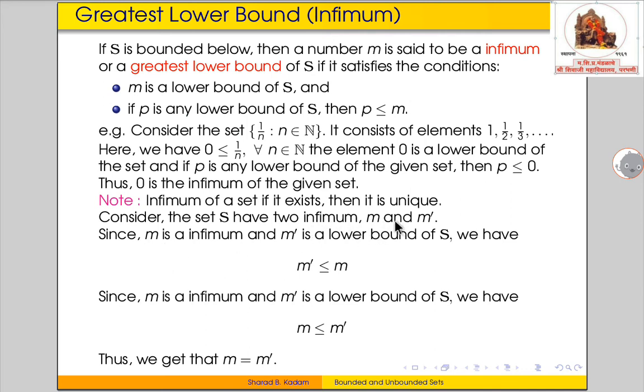Since both are infima, both are lower bounds of the set S. In the first case we consider M as an infimum and M prime as a lower bound of the set S. Then by this condition we have M prime is less than or equal to M. In the second case we consider M prime as an infimum and M as a lower bound of the set S. So we have M is less than or equal to M prime, and from these two conditions we conclude that M and M prime are equal. That means the infimum of a set, if it exists, is unique.